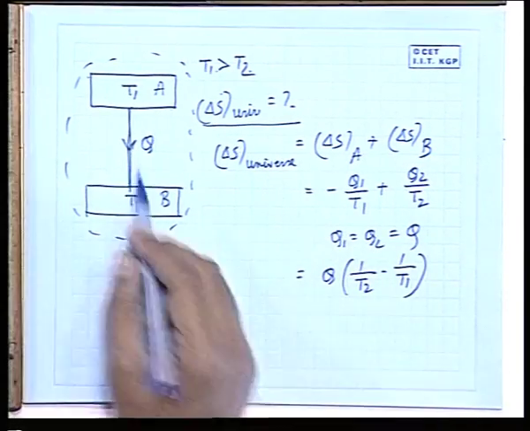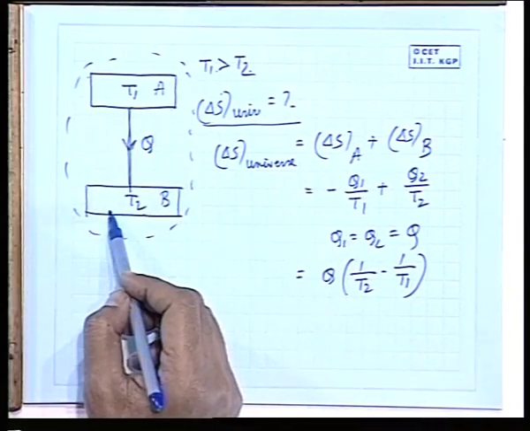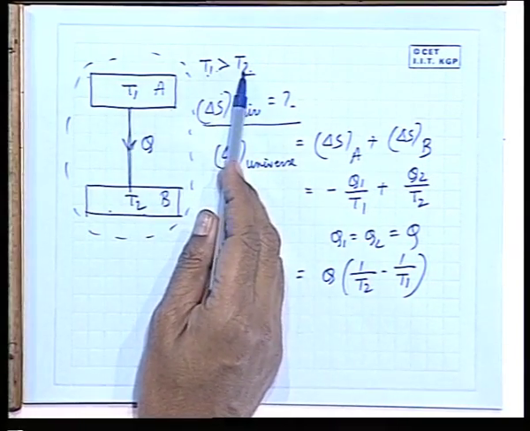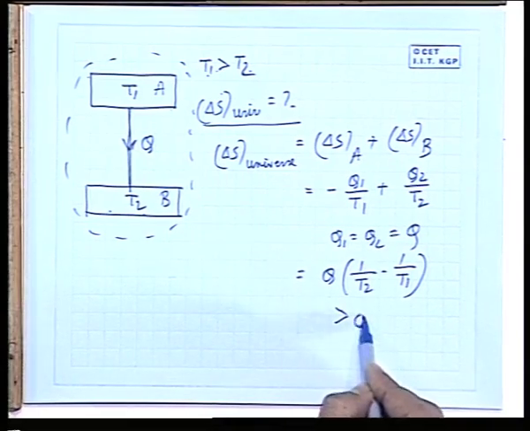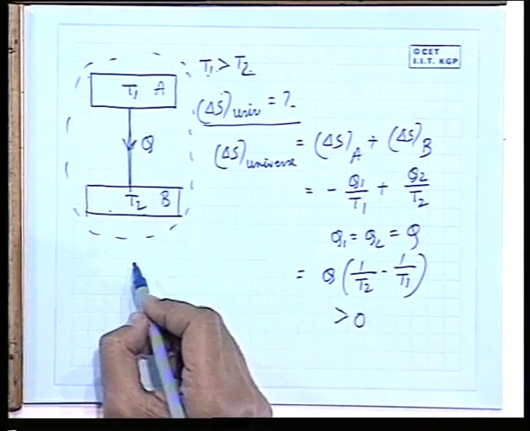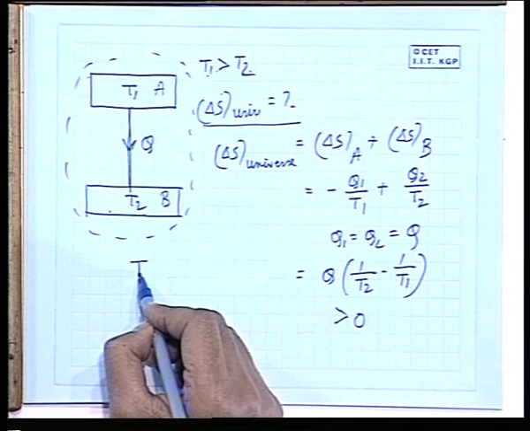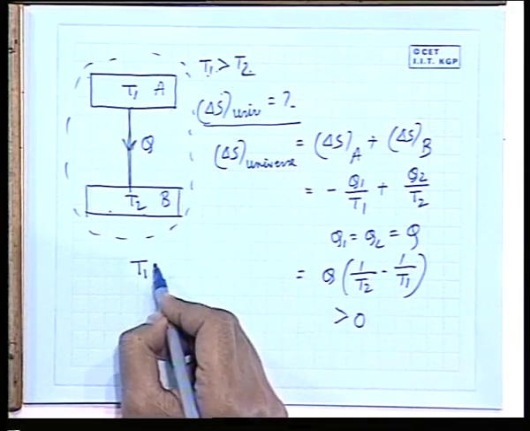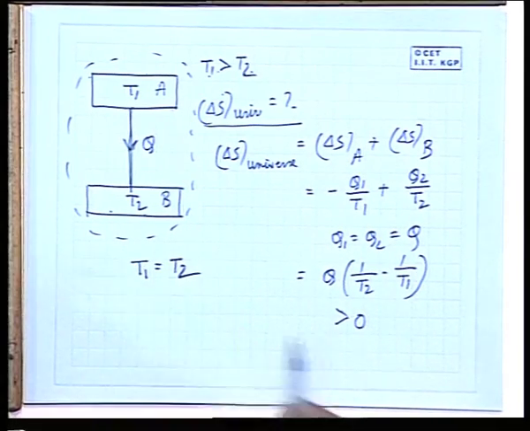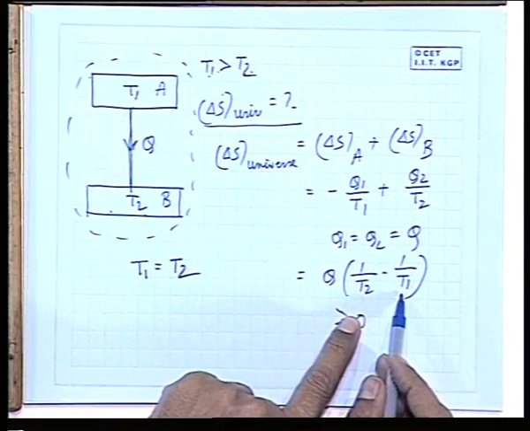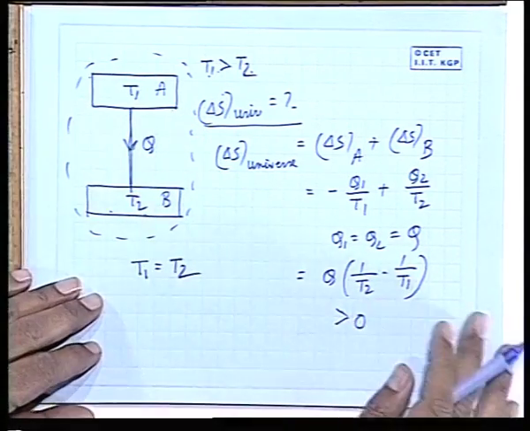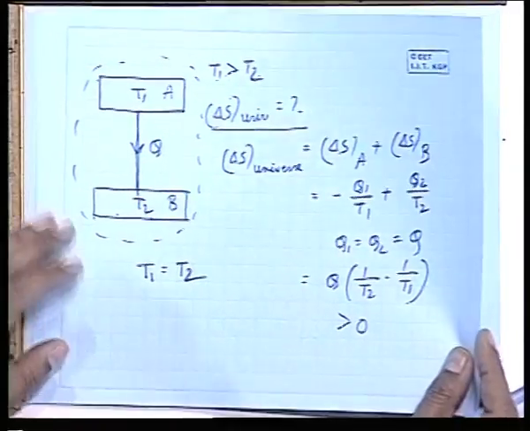For a spontaneous heat transfer from one reservoir to the other without any other effect in the surroundings, as I have told, T1 has to be more than T2. So this is greater than 0. But if it is a reversible heat transfer, what is the condition? T1 has to be equal to T2. So therefore this is 0, which cannot be made. Clear? So we see that the entropy change is irreversible.